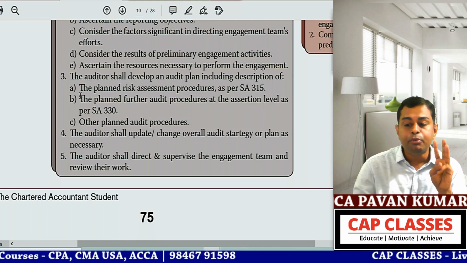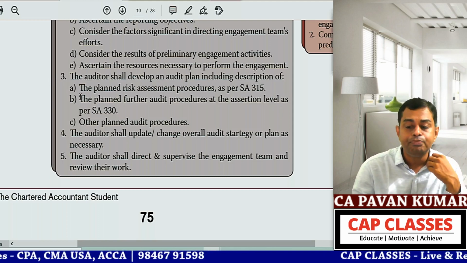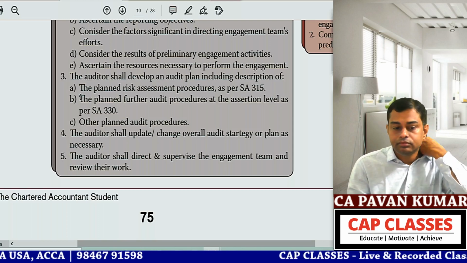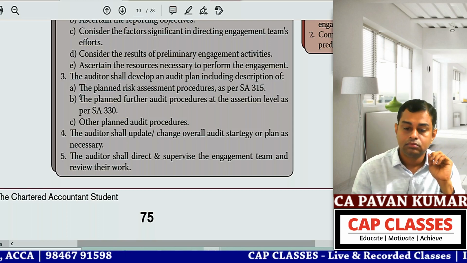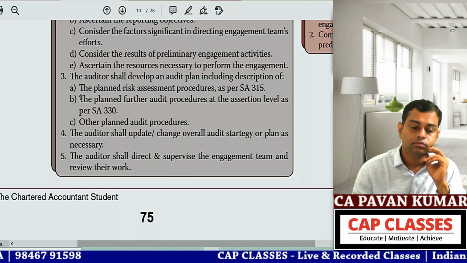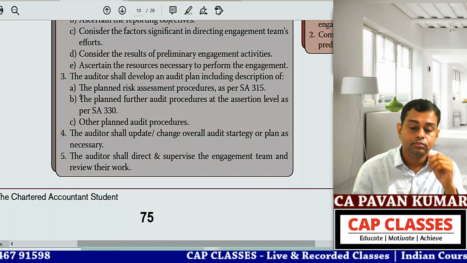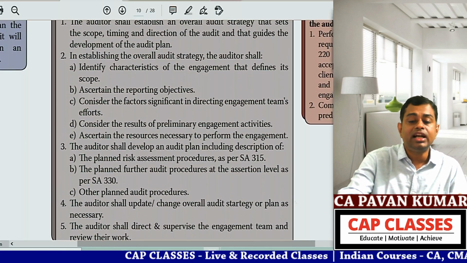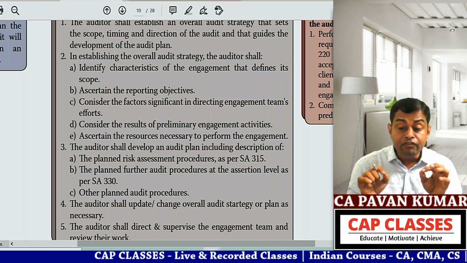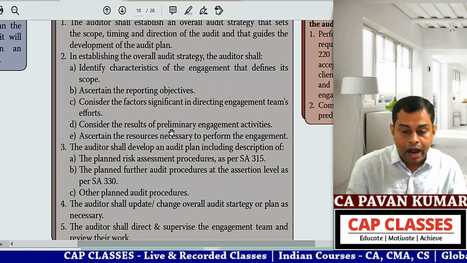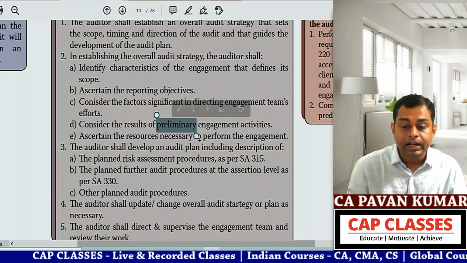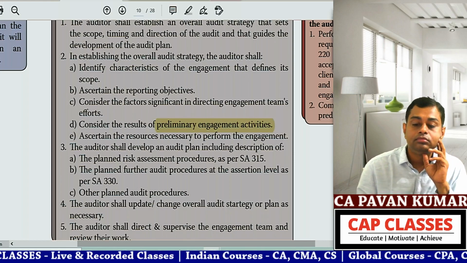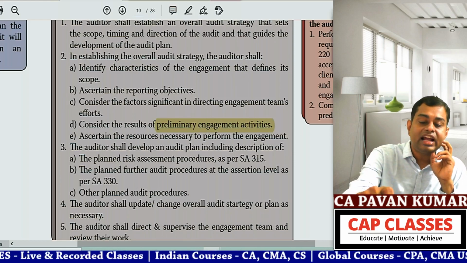Guys, do you understand point number 3? Have we seen already point number 3? Can we move further? Yes, very good. Continue. Point number 4. The auditor shall update or change overall audit strategy or plan as necessary. Continue. The auditor shall direct and supervise the engagement team and review their work. Super. So, do you understand 1 to 5? In 1 to 5, we need to discuss only one thing. Pawan sir, what is a preliminary engagement activity? We will discuss preliminary engagement activity now.